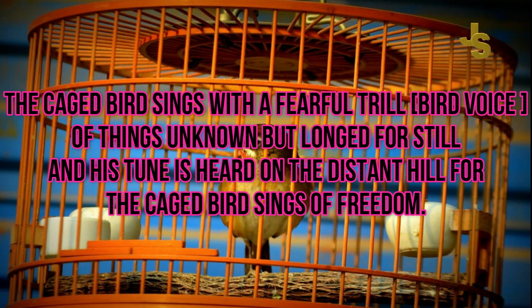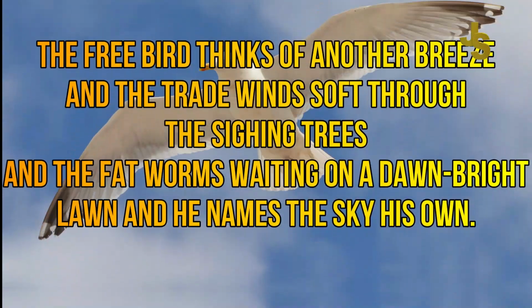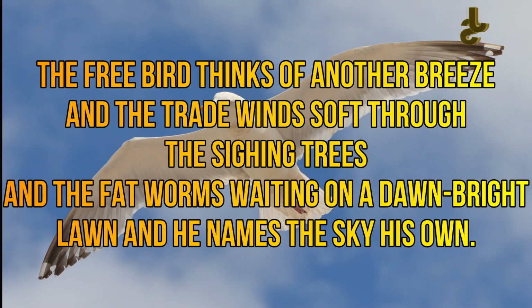Okay, understood? Now come to the fourth stanza. Here again the poet comes back to the free birds, meaning the white Americans. Now the free bird thinks of another breeze. See how selfish they are: they have the freedom, they can move anywhere, they are the privileged ones, but still what they want is another breeze.